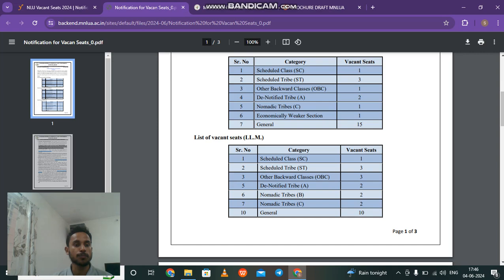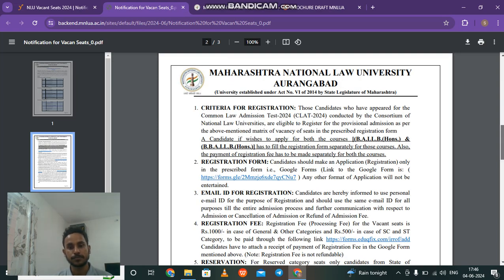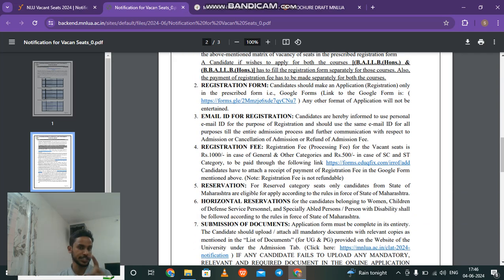Now what is the important information in this regard? First, as I've told you, you need a separate application form if you want to avail a vacant seat in BBALLB and BALLB. We don't know, it entirely depends on the merit of the students who have applied, that the final list will be drawn. So we don't know in which list your name will be there. So it's better to apply for both, in which case you have to file two different forms and make payment twice.